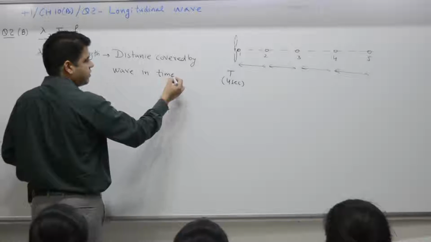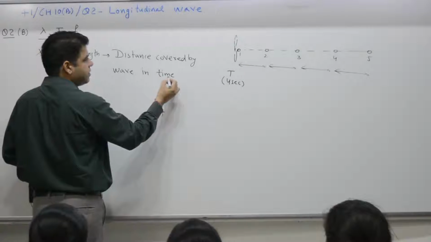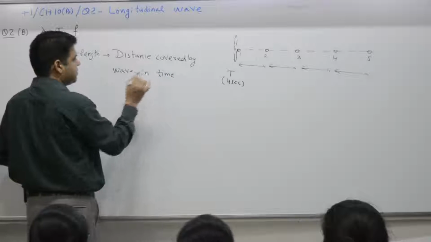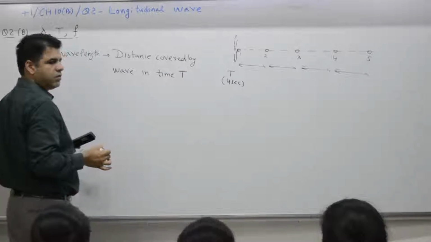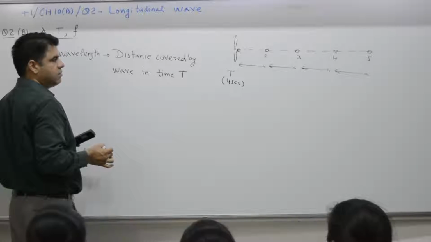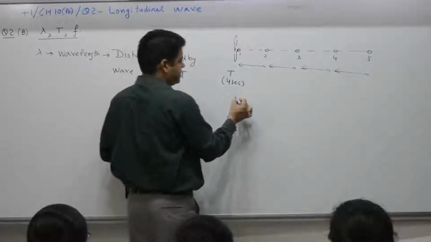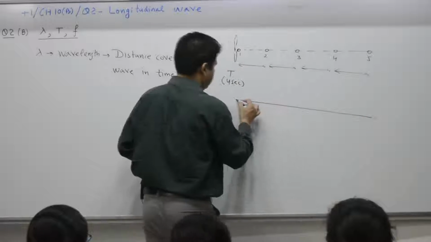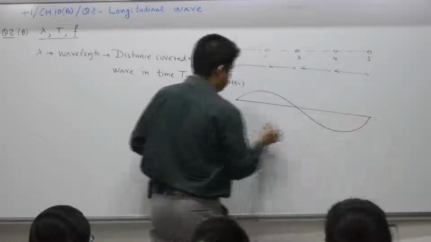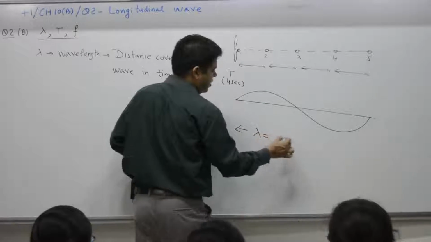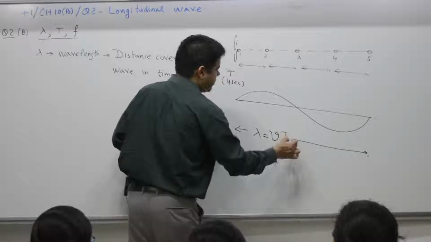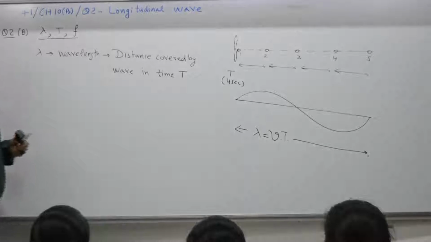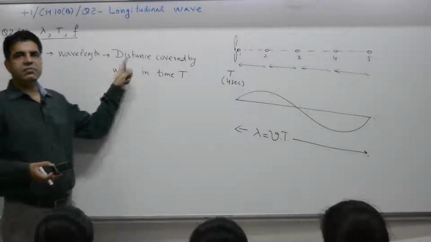Distance covered by the wave in time, say T, 4 seconds. The wave covers this distance, 1 wavelength, lambda. If V is the speed and T is the time, lambda is equal to V into T, the distance covered by the wave in time T.